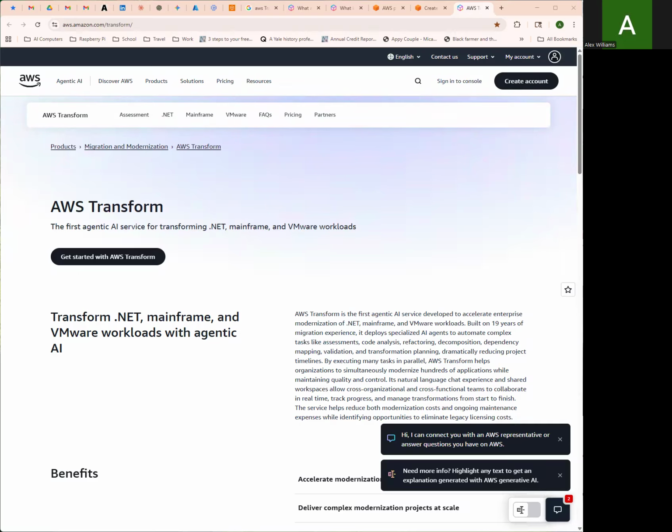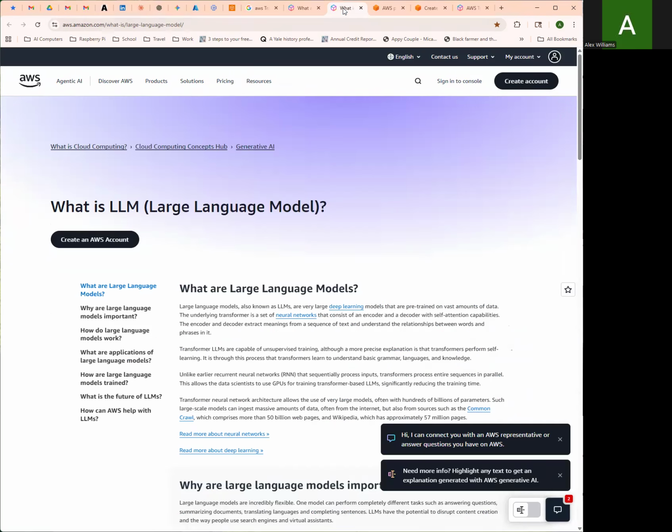Gen AI models like ChatGPT and Claude are powered by the transformer architecture introduced in the 2017 paper, Attention is All You Need. While AWS doesn't host proprietary OpenAI models, understanding transformers is essential for working with AWS services like SageMaker JumpStart, Bedrock, and Trainium. This foundation enables effective deployment of custom and foundational models.